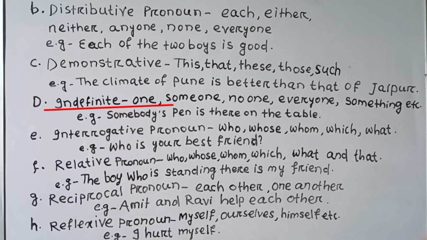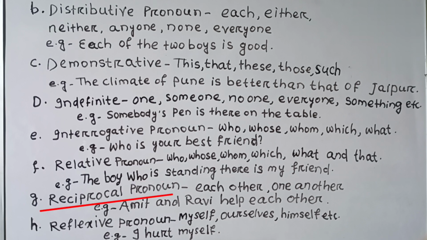Indefinite pronoun: one, someone, no one, everyone, something, etc. For example, somebody's pen is there on the table. Interrogative pronoun: who, whose, whom, which, what. These five words belong to interrogative pronoun. For example, who is your best friend? Relative pronoun: who, whose, whom, which, what, and that. These six words are relative pronouns. The boy who is standing there is my friend.